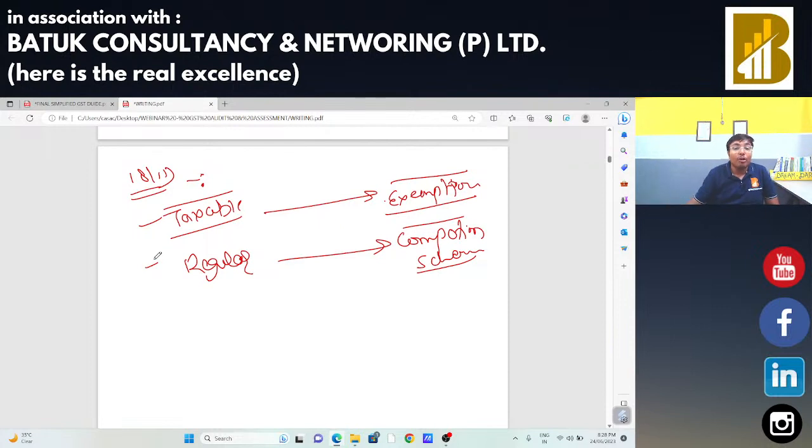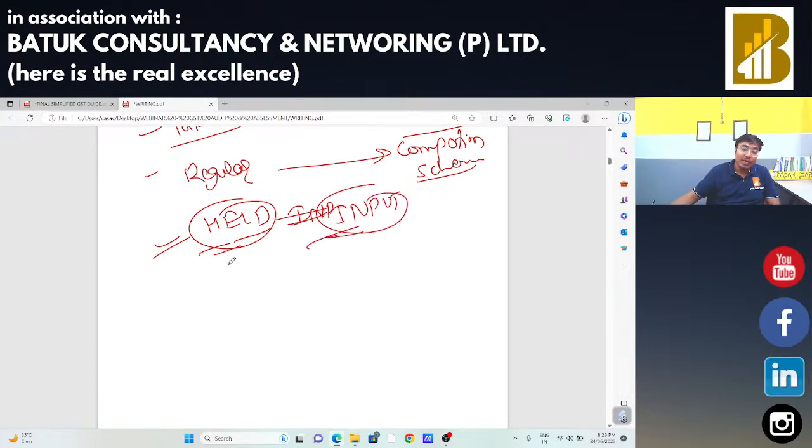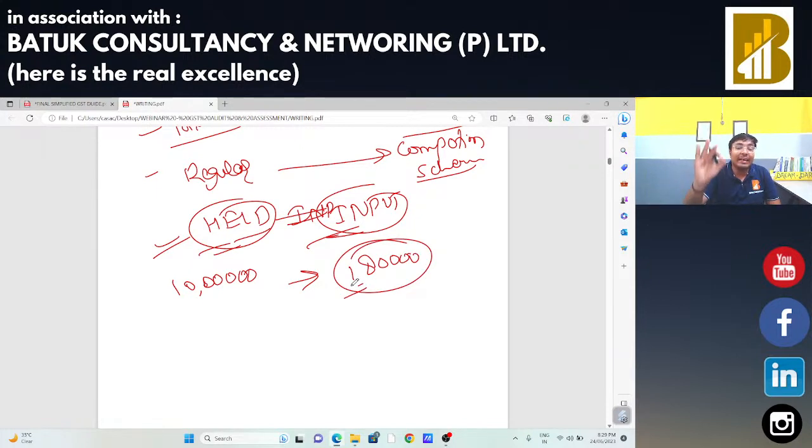In that case, whatever goods are held with that person as on the date of that particular notification, or as on the date of that conversion, उसके लिए जो भी input tax credit बनती है उस goods के ऊपर, suppose the goods is held for 10 lakh rupees and input tax credit on that particular goods is 1,80,000 rupees, in that case 1,80,000 rupees is to be reversed.